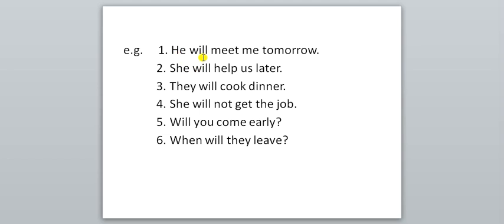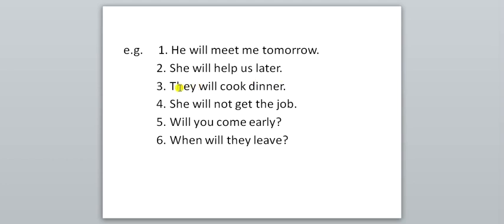Right? Will is the auxiliary verb. Shall and will, these both auxiliaries are used in future tense. Meet is the present tense verb. Me is the indirect object, means it's a pronoun. And tomorrow is showing the time. So, he will meet me tomorrow. Which tense is given there? Simple future tense is there.